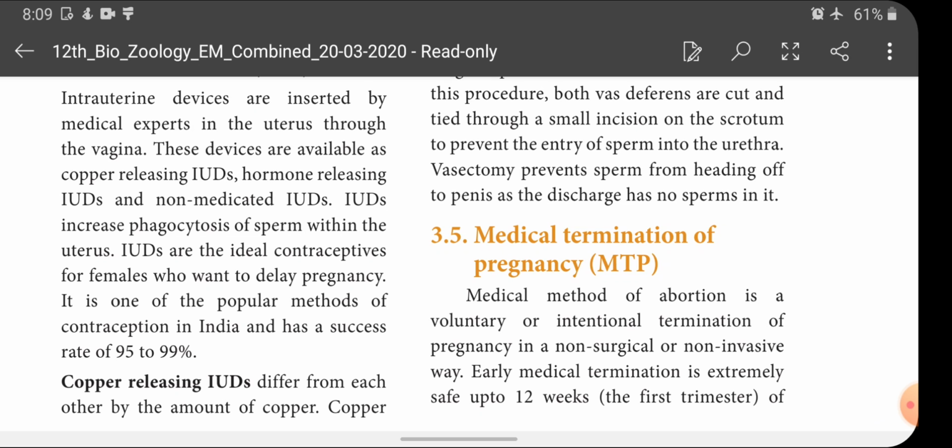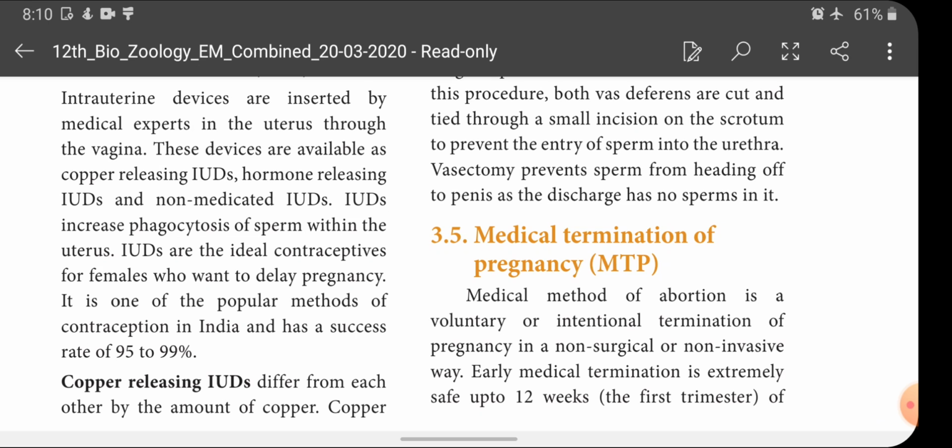Last session I discussed various contraceptive methods given by our government. Under this we discussed temporary and permanent birth control methods. Now I am going to discuss medical termination of pregnancy and various sexually transmitted diseases: causative agents, symptoms, incubation, and some introduction of infertility. Next class, I will complete this lesson, and after that, we will enter into botany lessons.